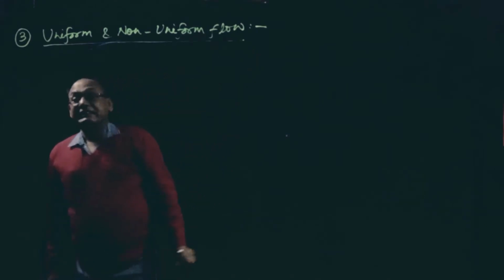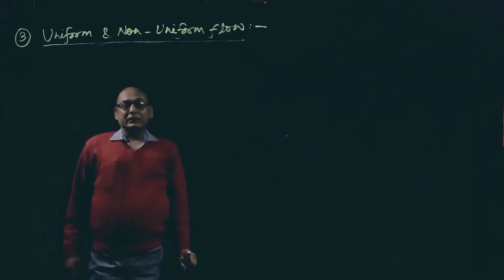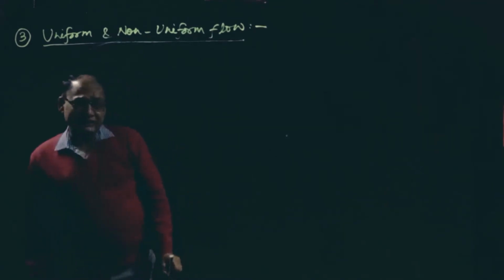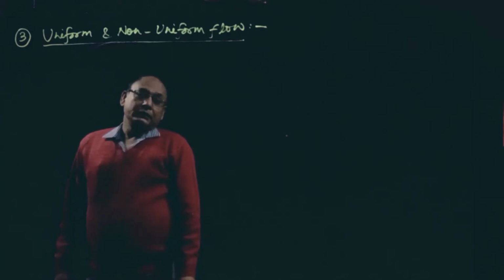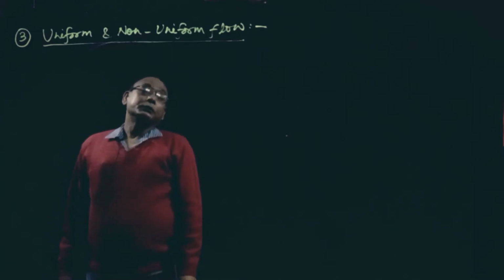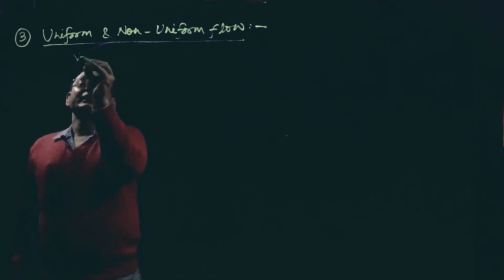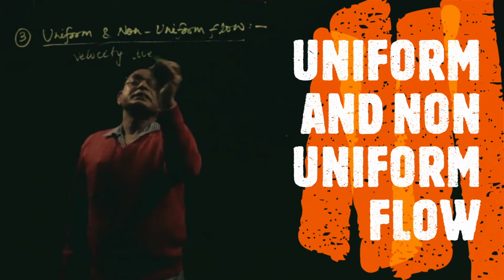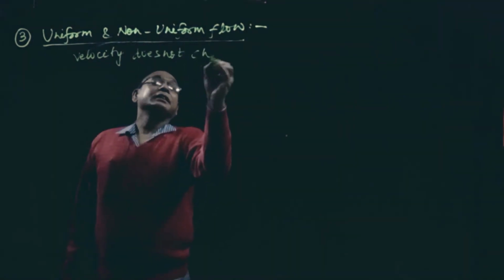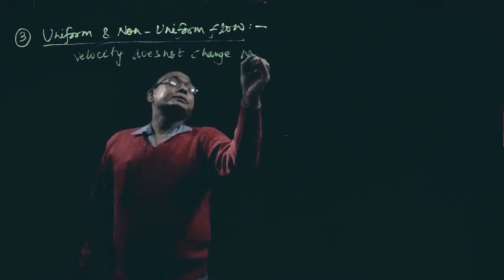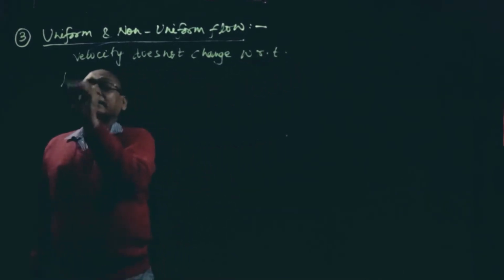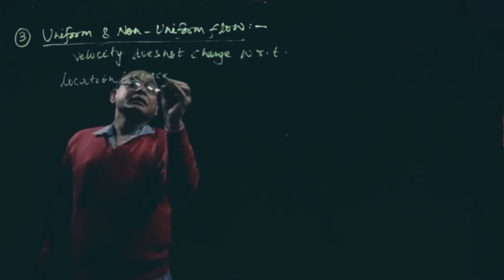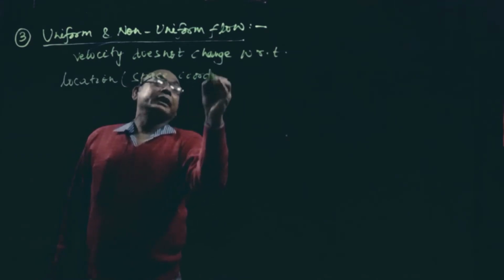Yesterday we discussed steady and unsteady flow. The condition was that the properties, that is pressure, velocity and density, do not change with respect to time. Here, velocity does not change with respect to location, or we can call it space coordinates.